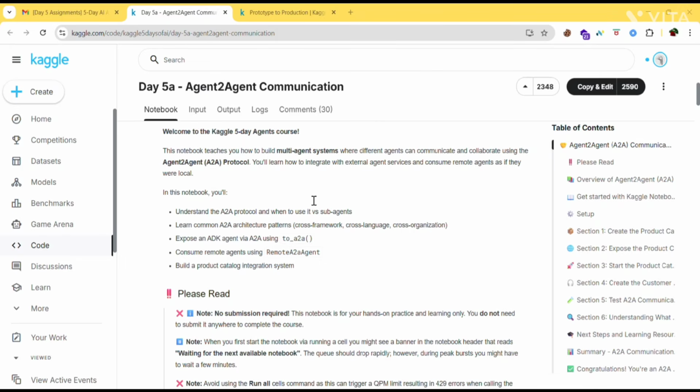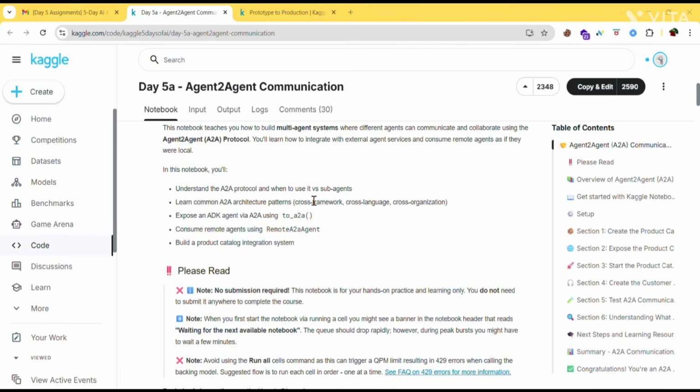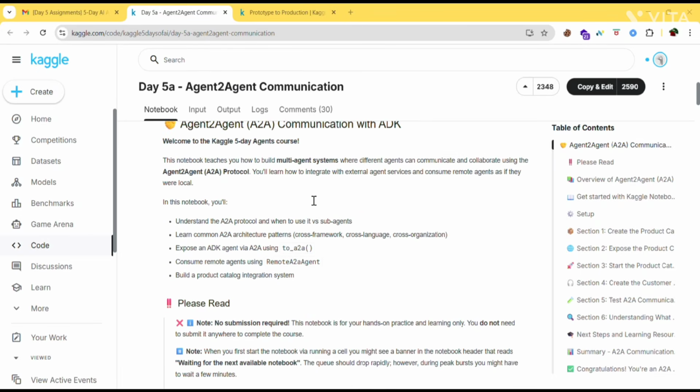So, what will you learn in this notebook? First, what A2A is and when to use it, the different design patterns used in real-world multi-agent systems, how to use a remote agent as if it was running on your own system, and how to build a small system where one agent can fetch product details from another. So we can say that A2A helps AI agents work together even if they are built differently. This notebook shows you how to create, share and use such connected agents easily.